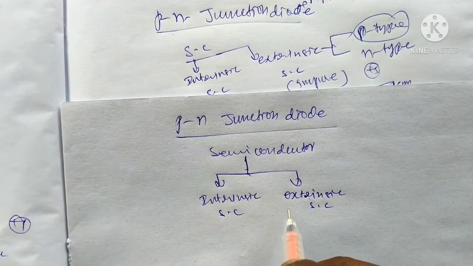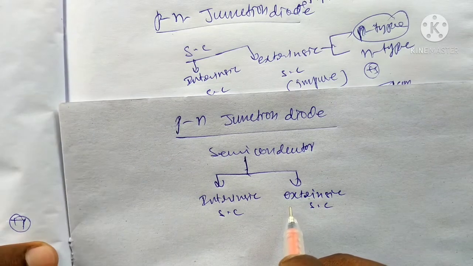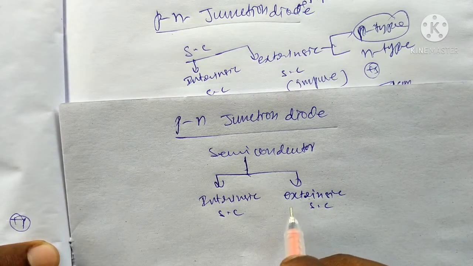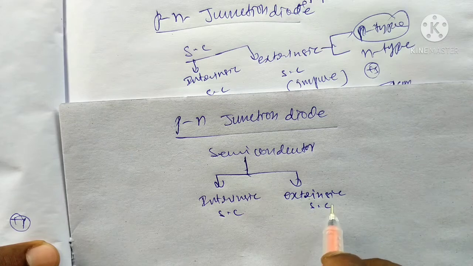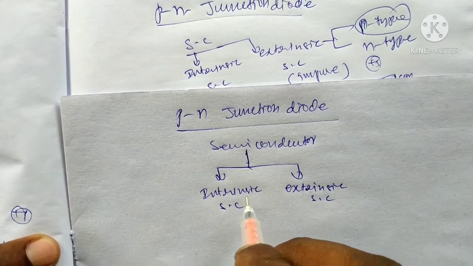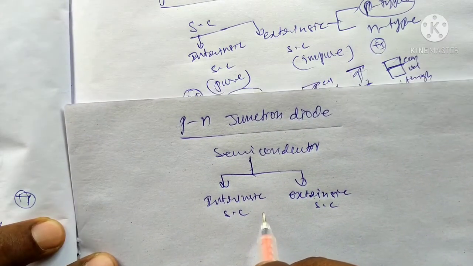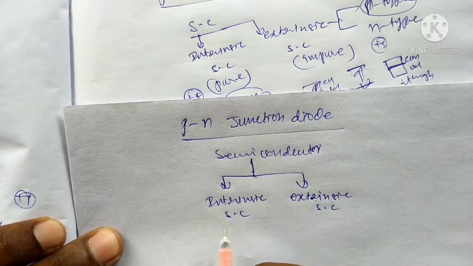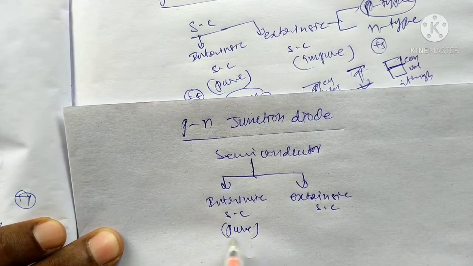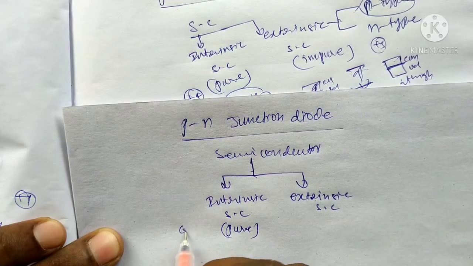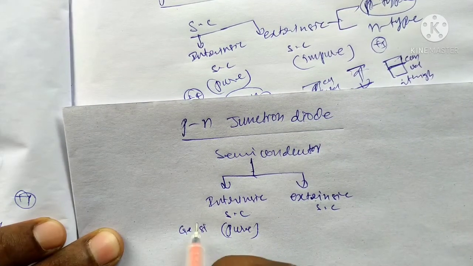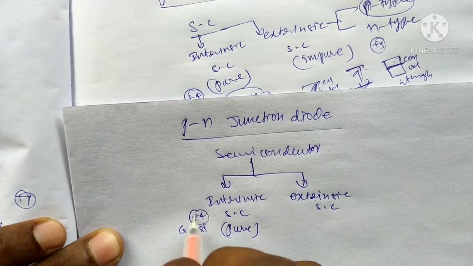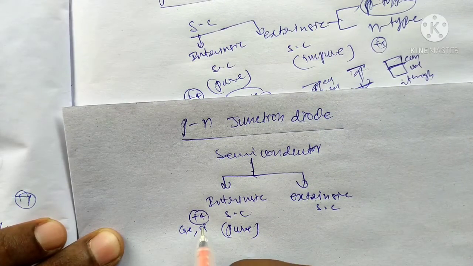Suppose we have some material in an impure form, that is, this material having a dopant. This type of material is called extrinsic semiconductor. In the case of intrinsic semiconductor, without any doping, it is called a pure form of semiconductor. Examples are germanium and silicon, having 4 electrons in the outermost orbital.